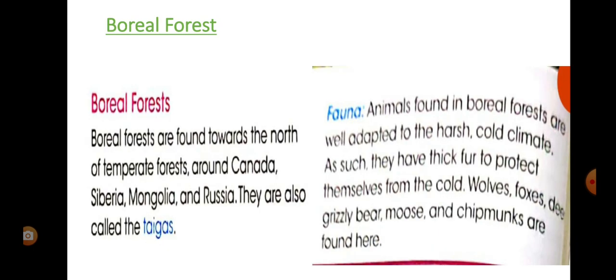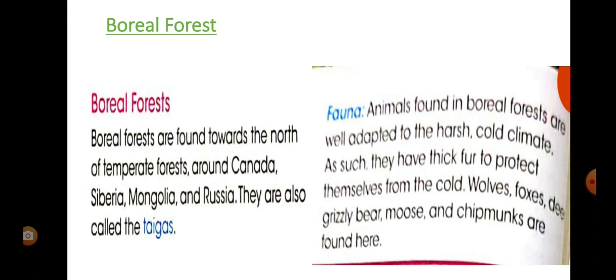Next is the boreal forest. Boreal forests are found toward the north portion of the temperate forest, around Canada, Siberia, Mongolia, Russia. This kind of forest has a special name, that is taigas.